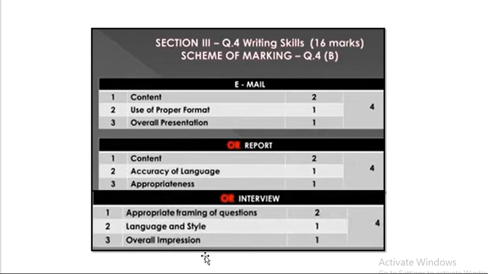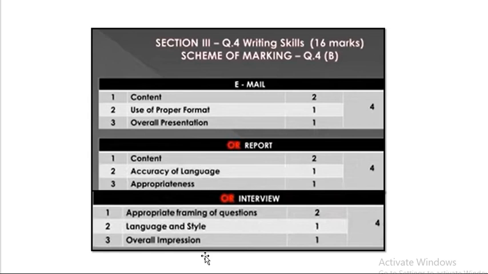So you have to practice email writing according to the format, whether you have drawn the box nicely, drawn the line for each step, and whether the content is also appropriate, then you will get 2 marks. So accordingly 4 marks have been distributed here.